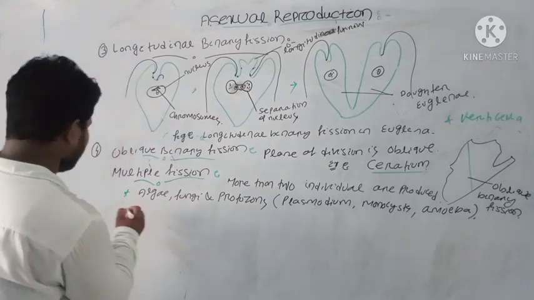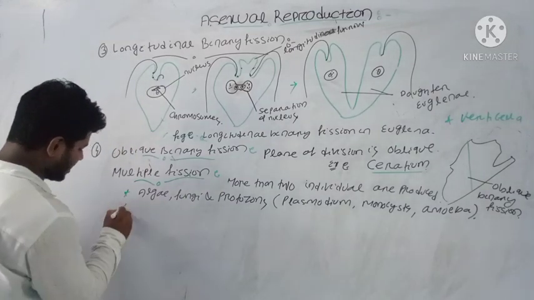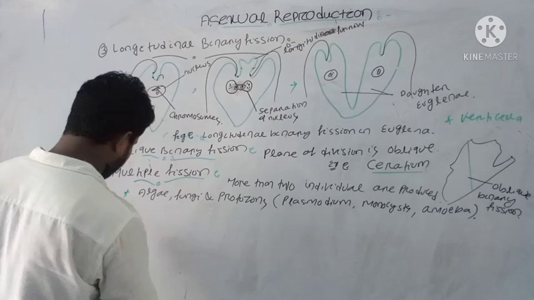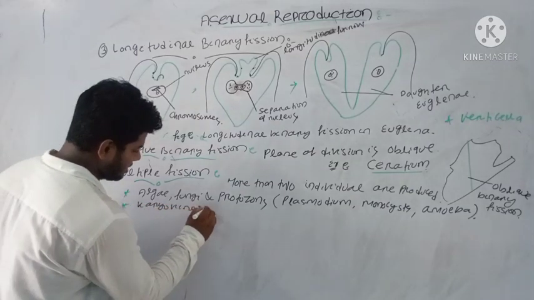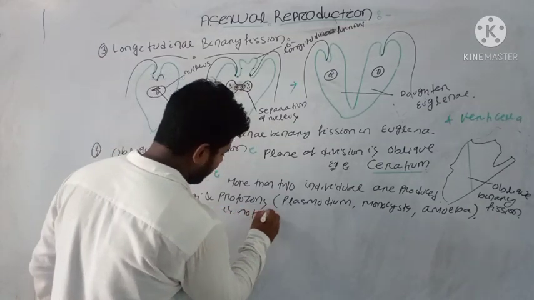And here the karyokinesis is not followed by the cytokinesis process.